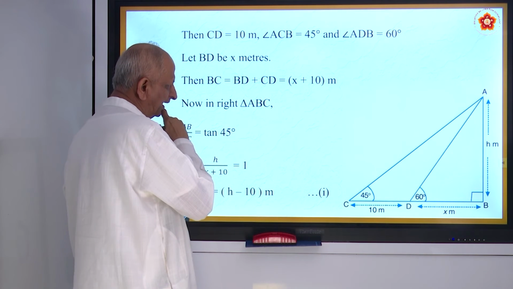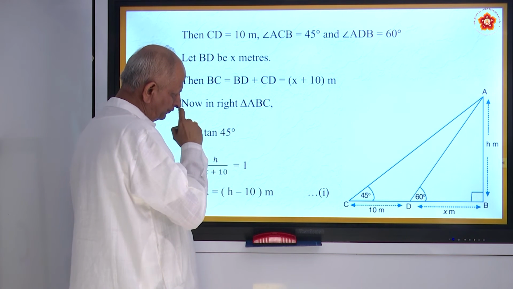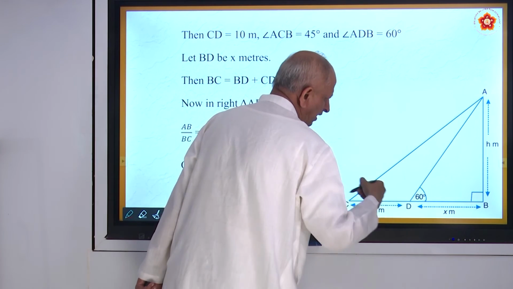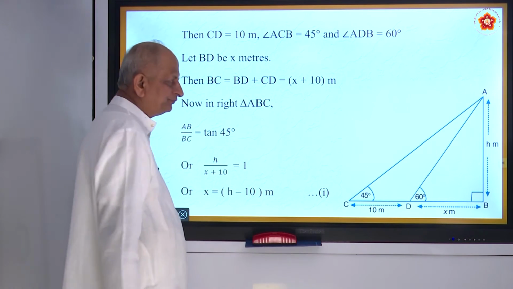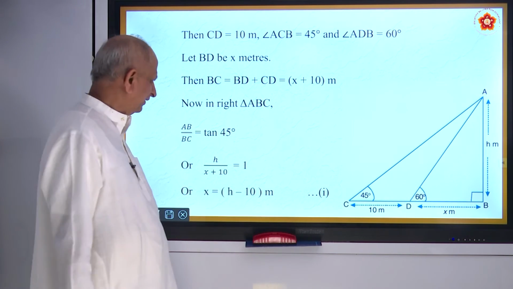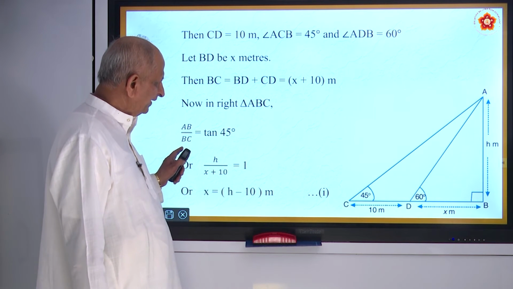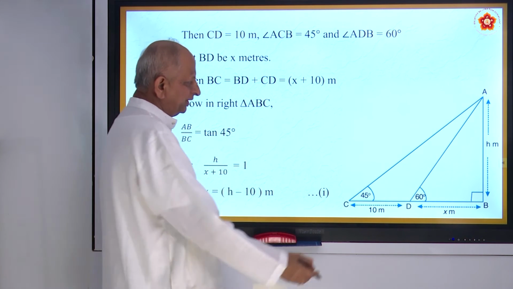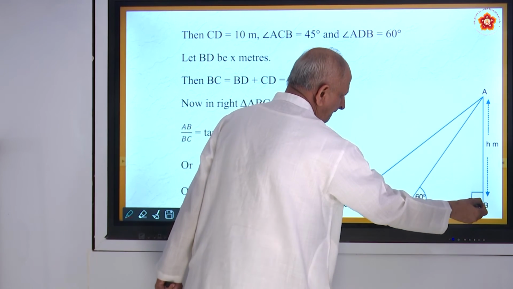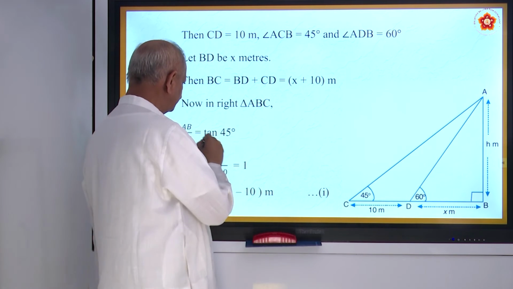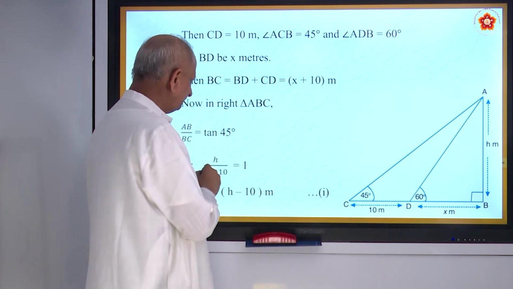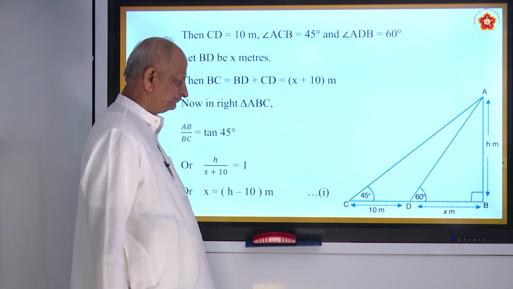Now in right angle triangle ABC, first you take the bigger triangle. Anyway you can take, but you must take two results here. So AB by BC, that is opposite side by adjacent side, is equal to tan 45.